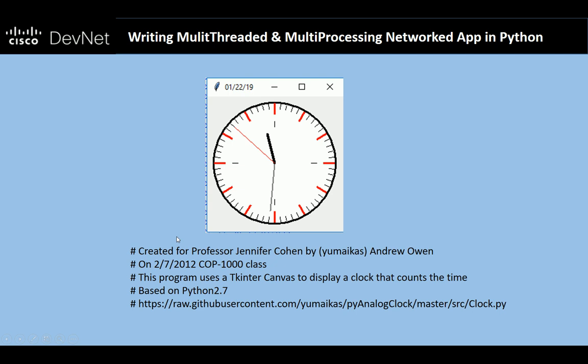So what I did was I found on Git an analog clock. It looks like it was written by someone by the name of Andrew Owen back in 2012, as part of Andrew's comp sci class. He created this real-time analog clock where the hour, minute, and second hands advance as it runs, and he used Tkinter to do that. It was 2012, so it was based on Python 2.7. So the first thing I had to do was convert it to 3.6 in order to run it. I've also put the link out to GitHub where Andrew's code still sits.